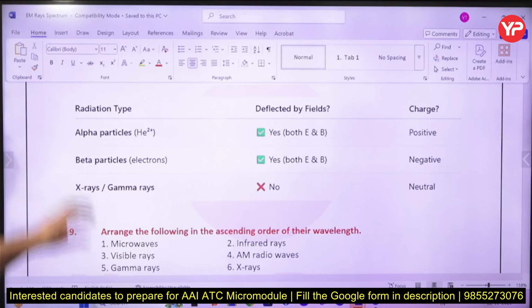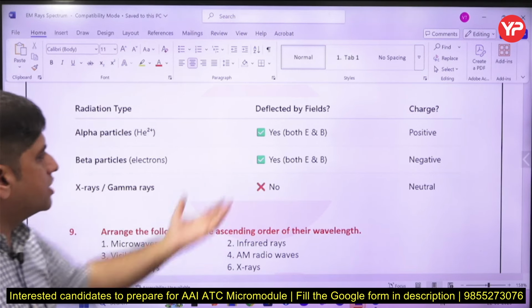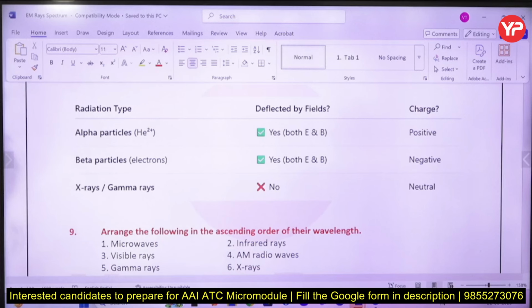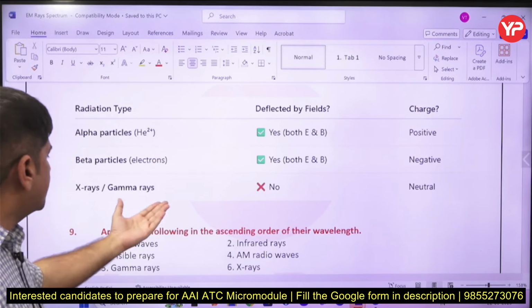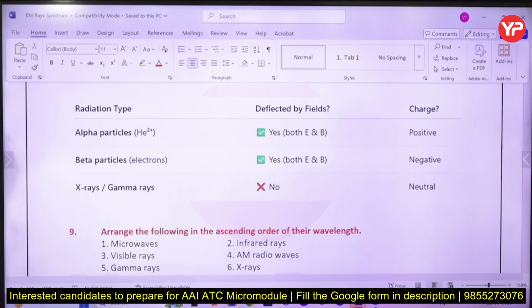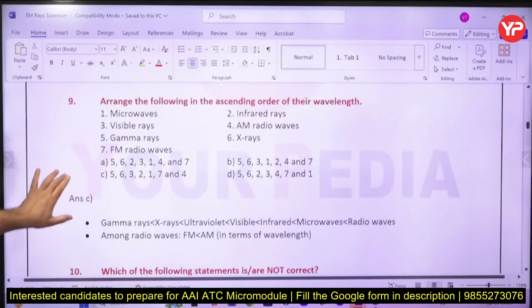You have seen that alpha particle is positively charged. Are these affected by electromagnetic waves? Both electric and magnetic field, yes. Beta, yes. Gamma or X-rays, no. So it's very, very important. Alpha particles, beta particles, protons all get deflected because they have charges, but X-rays and gamma rays will not be deflected.